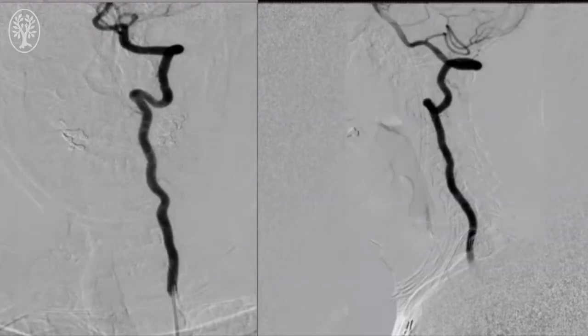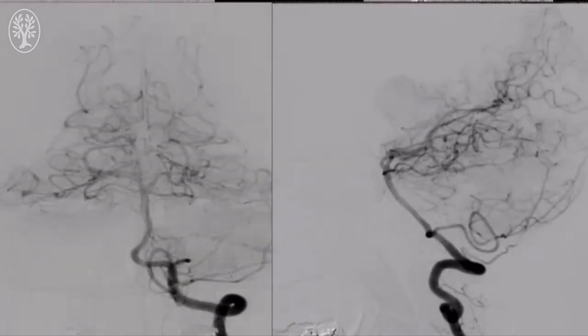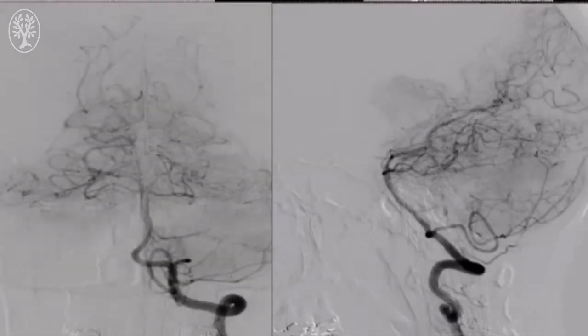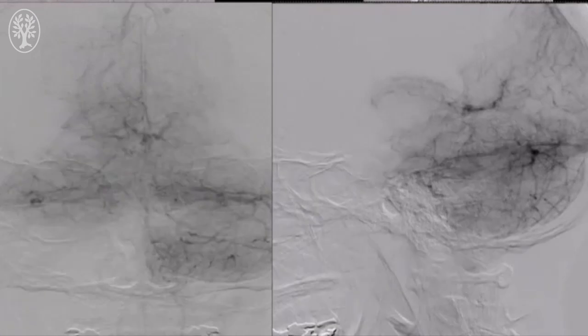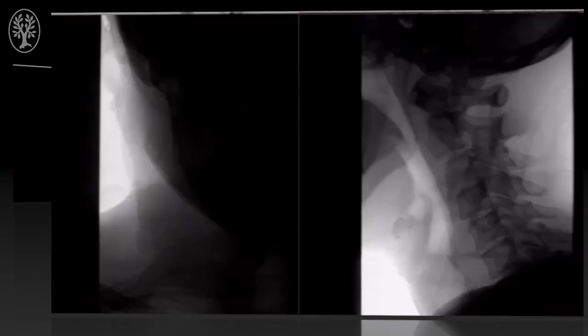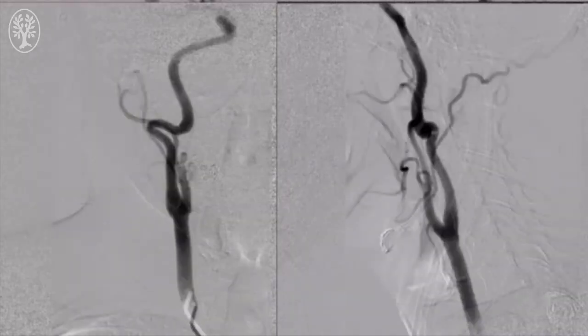We similarly do an angiography of the vertebral artery to see if posterior circulation contributes to anterior circulation through a posterior communicating artery, and as you can see, there is minimal to no flow coming from the posterior circulation into anterior circulation. While we're doing this, we are giving 6,000 units of heparin to the patient because we want to achieve a